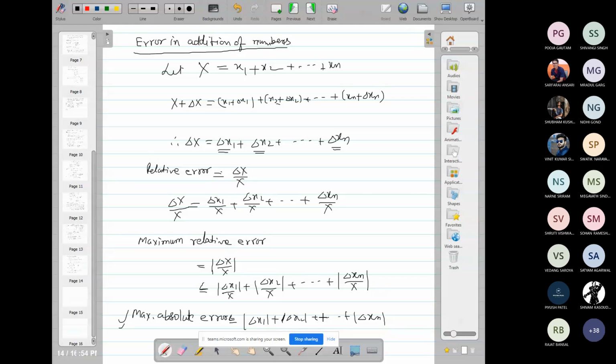Del x1 upon x in magnitude is the relative error in the measurement of x1. So the maximum relative error is the sum of the relative errors of the individual numbers. Similarly, the maximum absolute error is the sum of the absolute errors of each number.